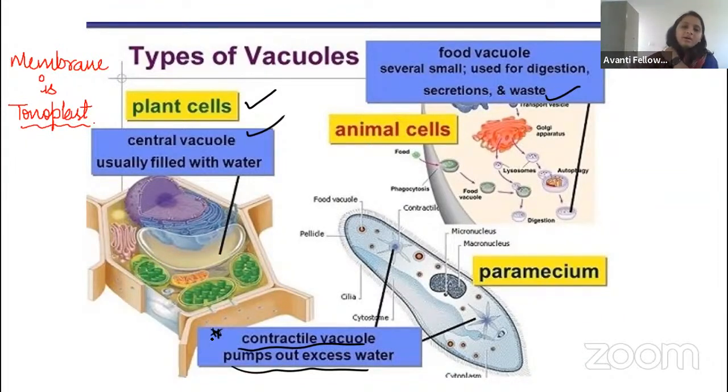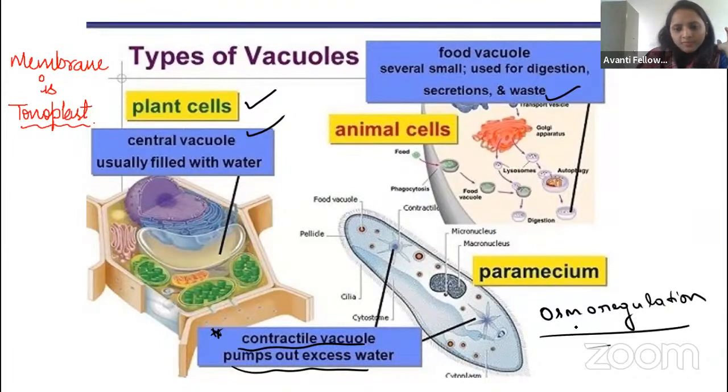So that we can see in the amoeba and in the paramecium. In the amoeba and paramecium, we can see the contractile vacuole. So that is helping in the osmoregulation. Remember, guys, osmoregulation. Do you know what osmoregulation is, guys?